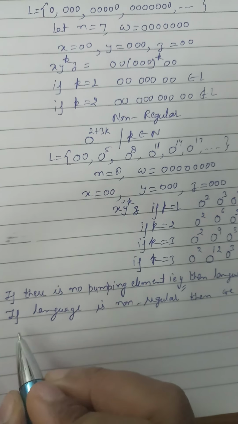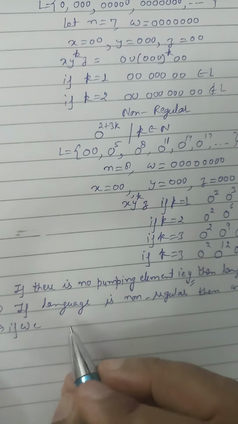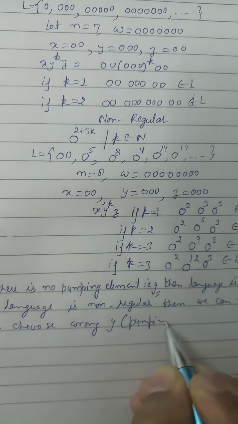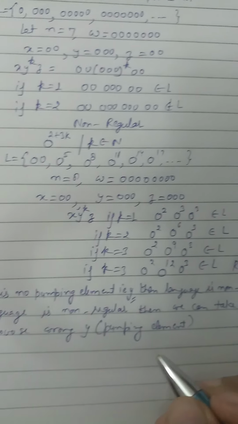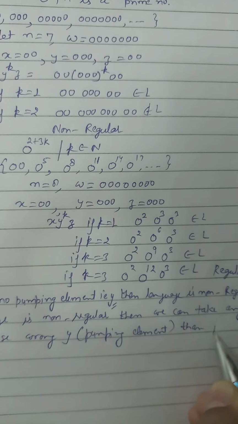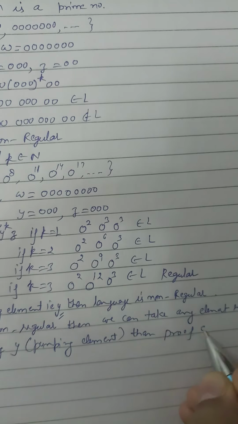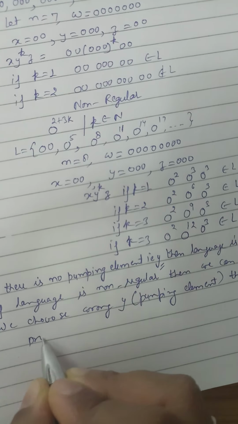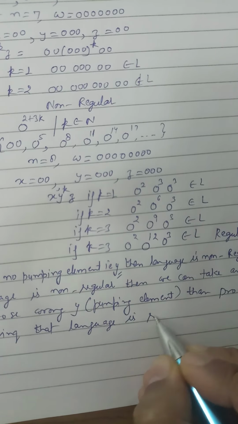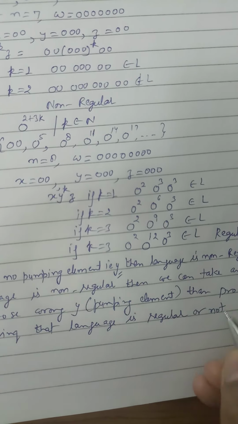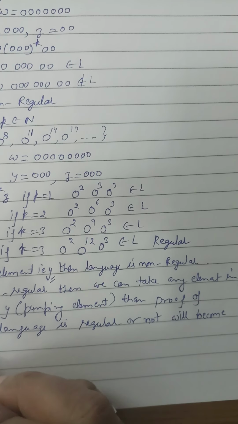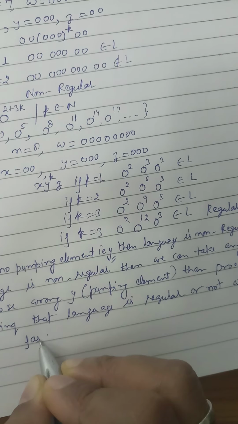The next thing, on behalf of this: suppose we choose a wrong y, or we can say a wrong pumping element, then the proof of proving whether the language is regular or not will become false.